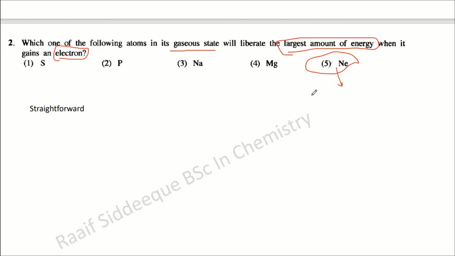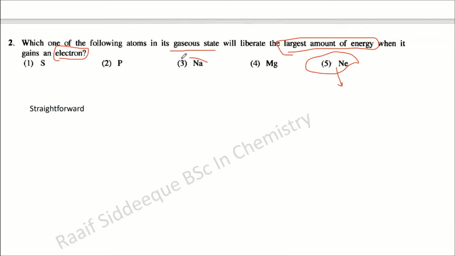So there will not be much energy released from the system. You have to give energy in order to put that electron into neon.